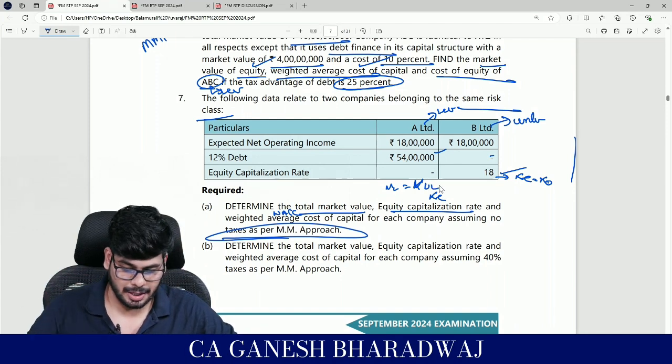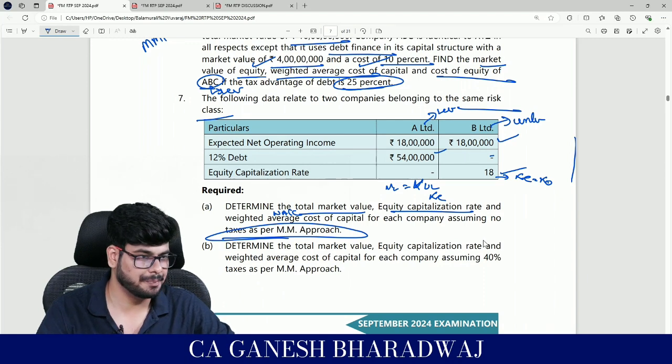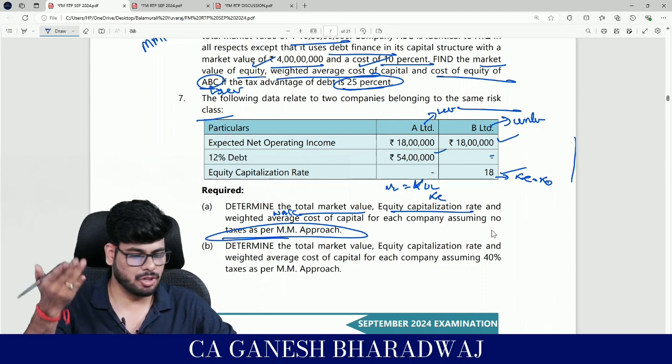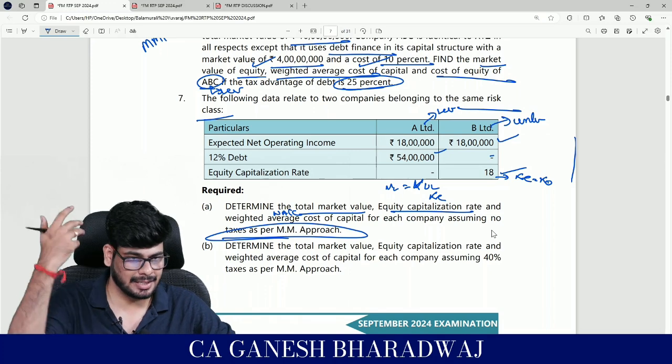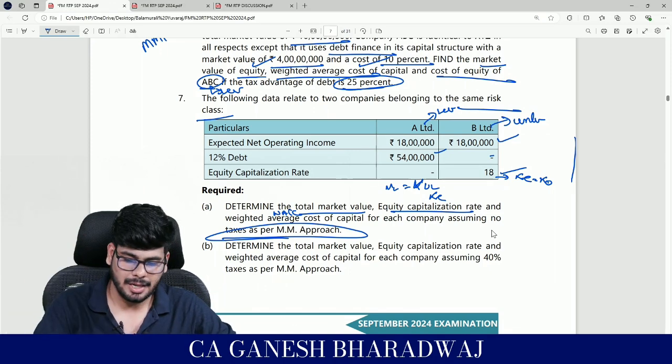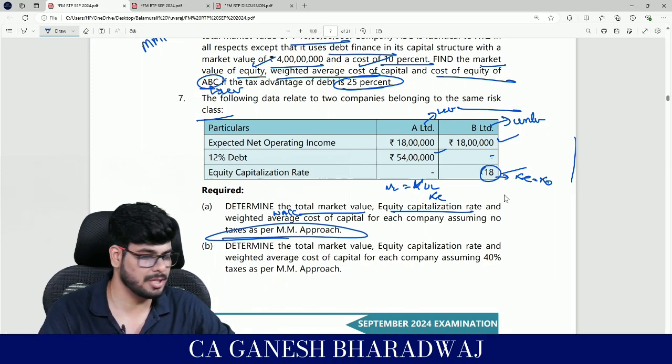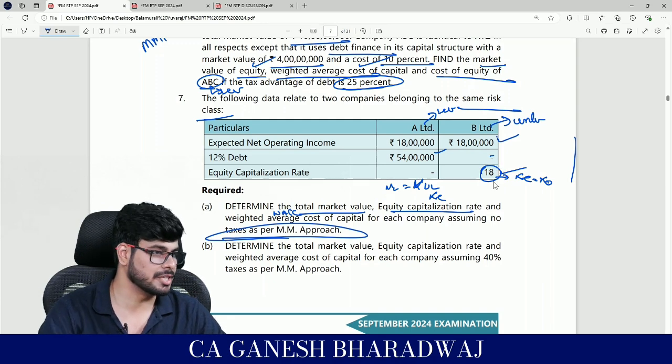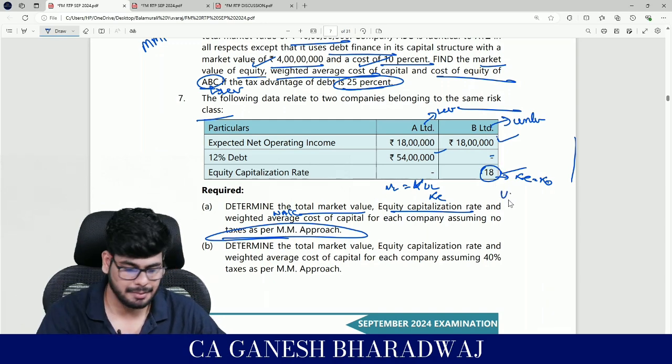Yes. Right? Now in this case there is no tax also. I know this is my expected net operating income, correct? So minus interest, nothing is there. Directly this is the earnings available for equity, right? And my KO is also 18%. So 18 lakh divided by 18%, 1 crore is the value of unlevered entity.